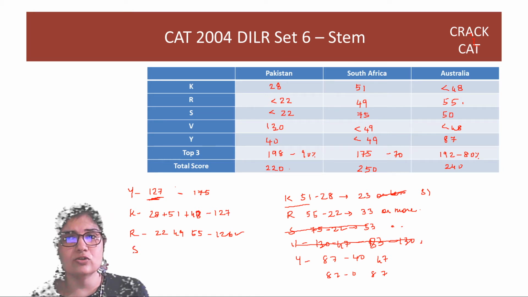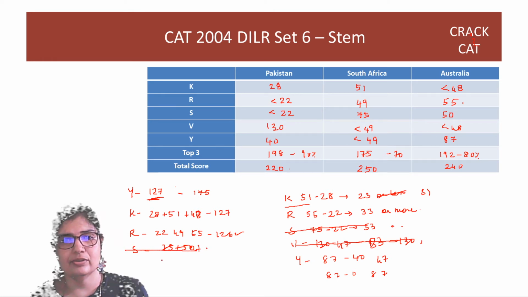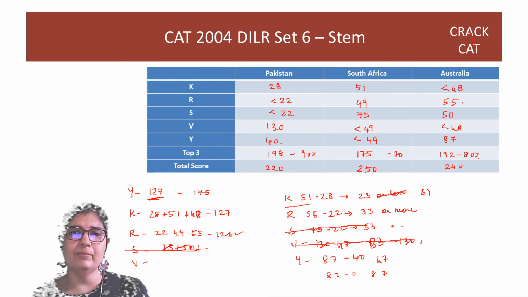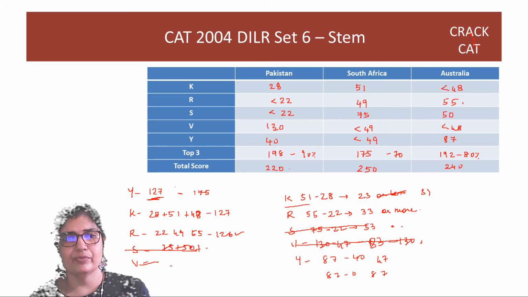If I look at Saurabh, already two scores are 125, right? 75 plus 50, and the other score can be 10, 20, whatever. So I can't say anything about Saurabh. If we check Virender, right? Virender already has 130 here, so obviously Virender also will not work.